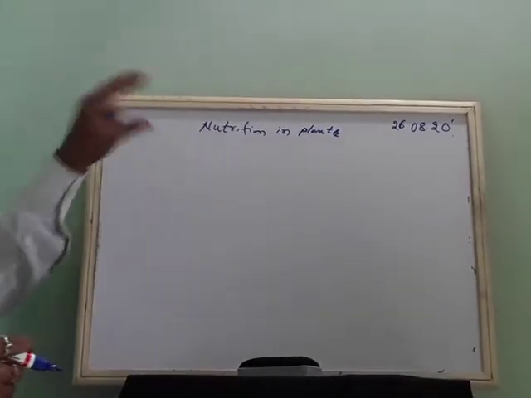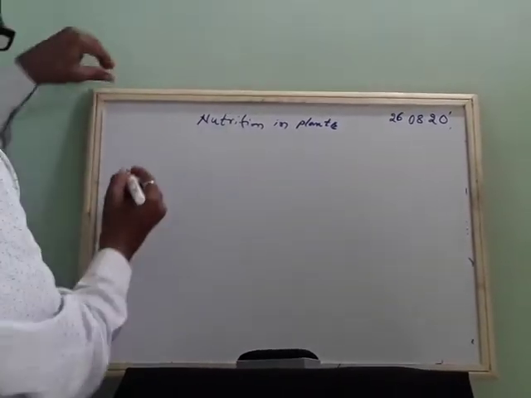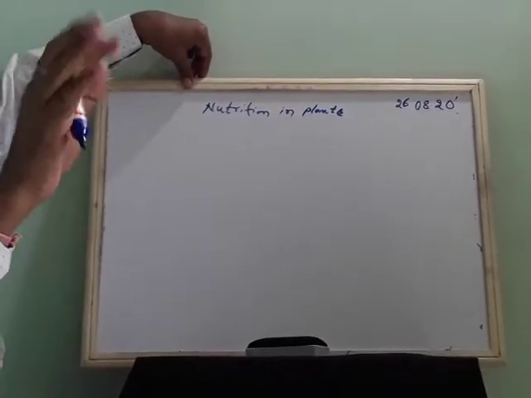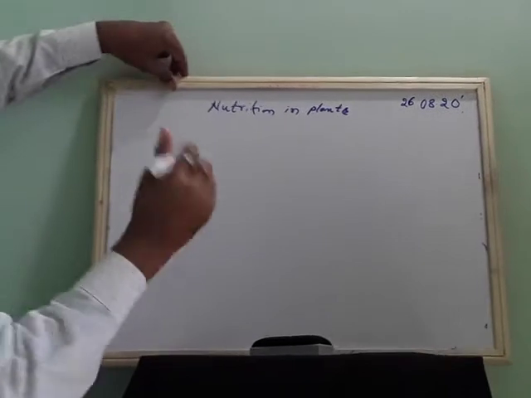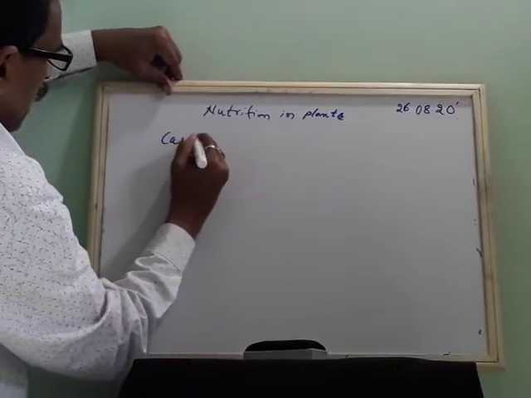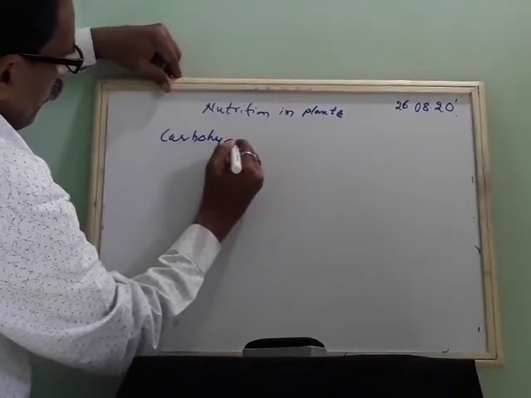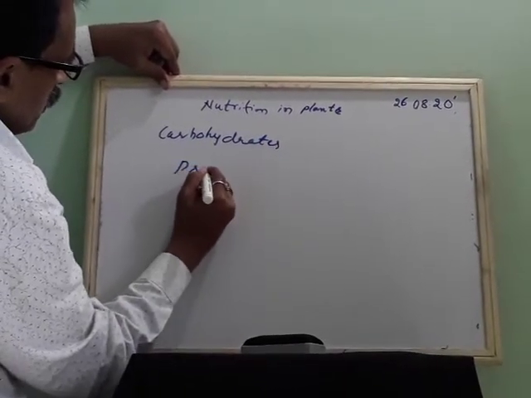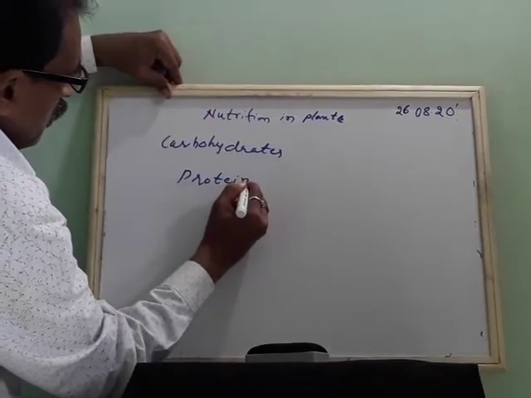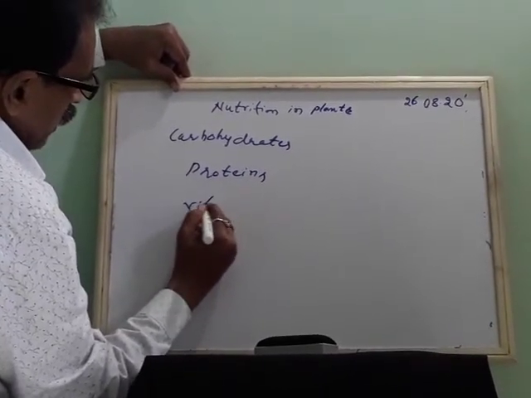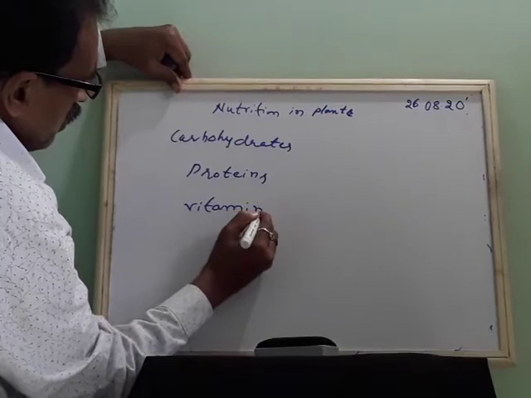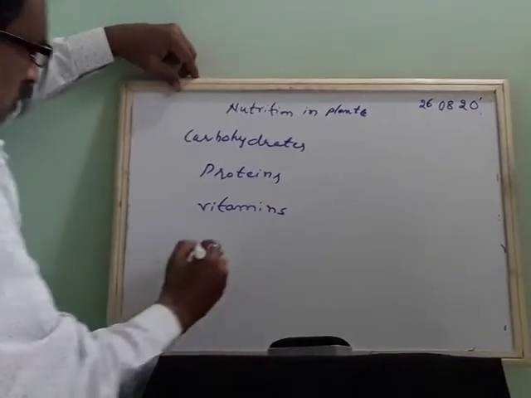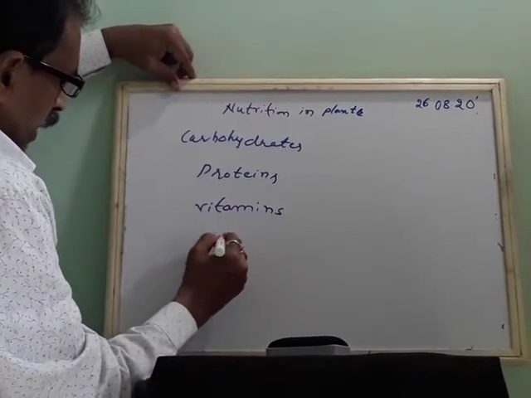Okay. So what is a nutrient? See, whatever food you take contains five main substances, five main elements. One is carbohydrates, proteins, vitamins, fats.